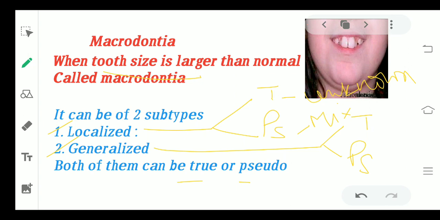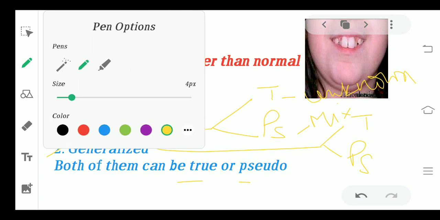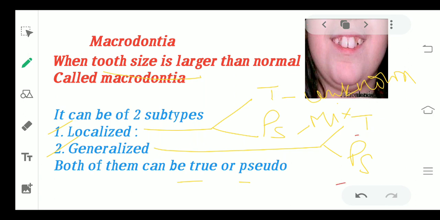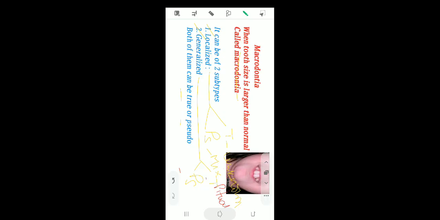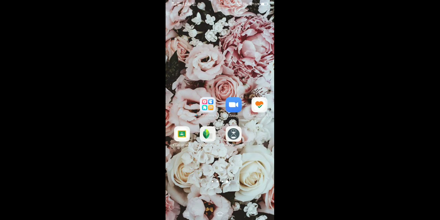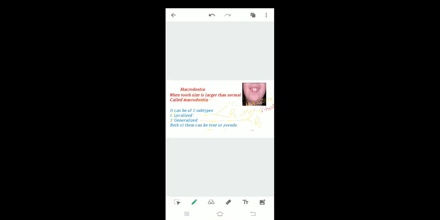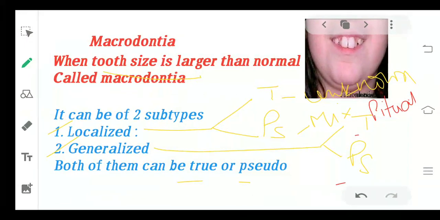Now you come to the generalized. Again here you have two conditions, the true and the pseudo. In generalized true, the reason can be pituitary gigantism. Persons suffering from any kind of disorder like pituitary gigantism can have this. Now you come to the pseudo.